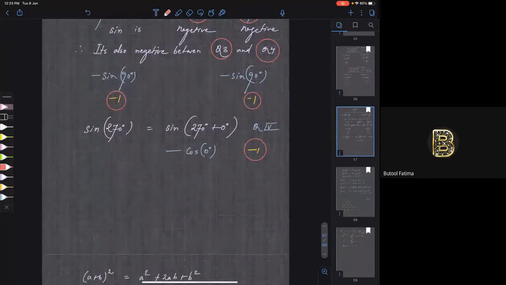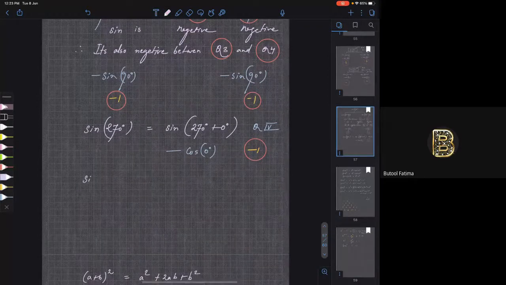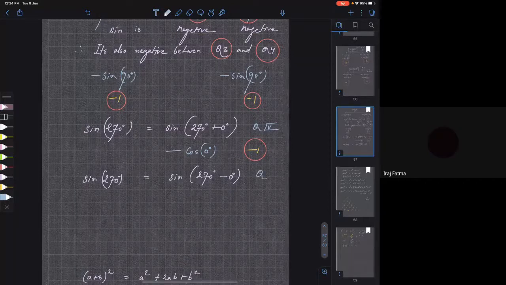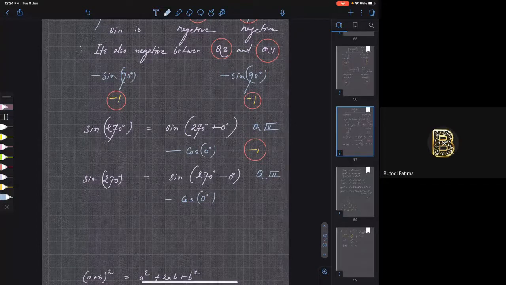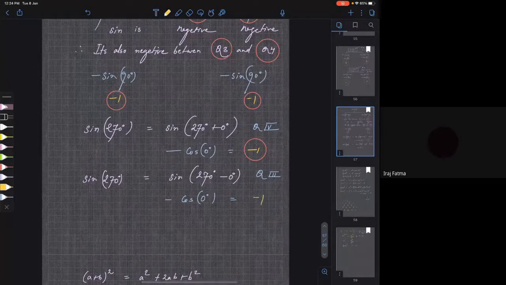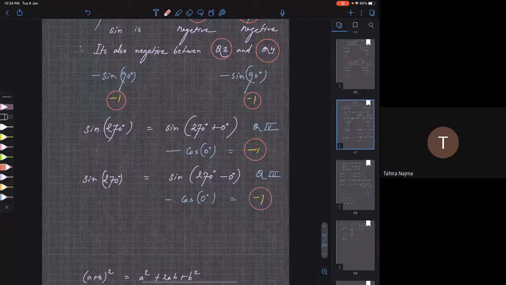Okay. I can do it in one more way. Sine of 270 degrees is equal to sine of 270 minus 0 degrees. So 270 minus 0 lies in which quadrant? Third quadrant. So it is minus. Because you have 270, sine will become cos and cos will become sine, and tan will become cot and cot will become tan. So it is minus cos of 0, which is equal to how much? Minus 1. Very good.